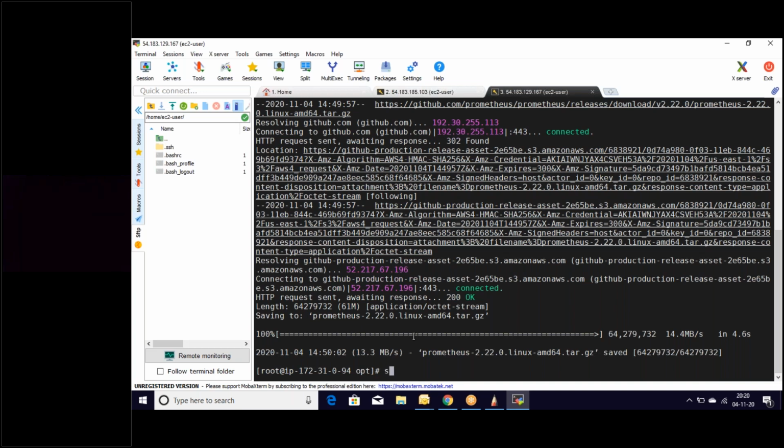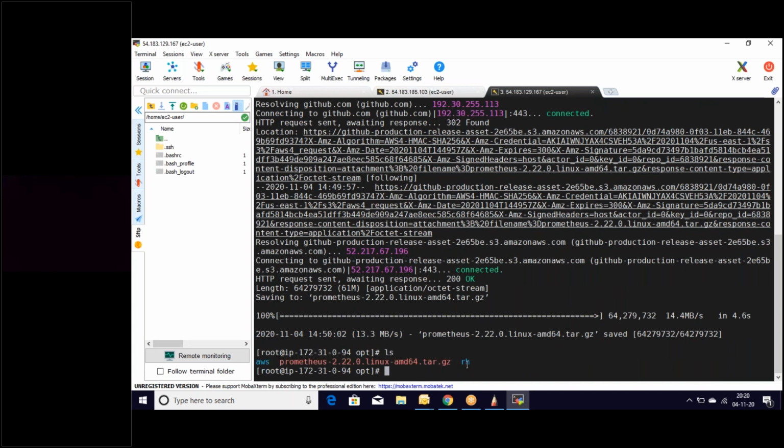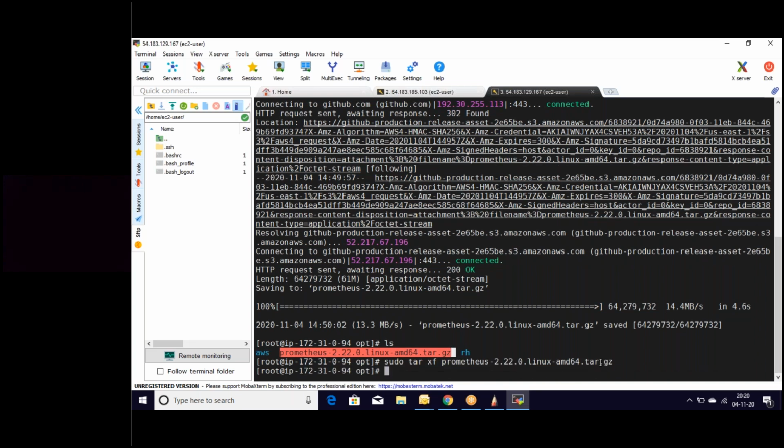Let's extract this file with sudo tar. Let's list the files and see what we need to extract. This one we need to extract. So sudo tar this Prometheus server tar path. Let's extract this one. Yes. Now let's list the files.